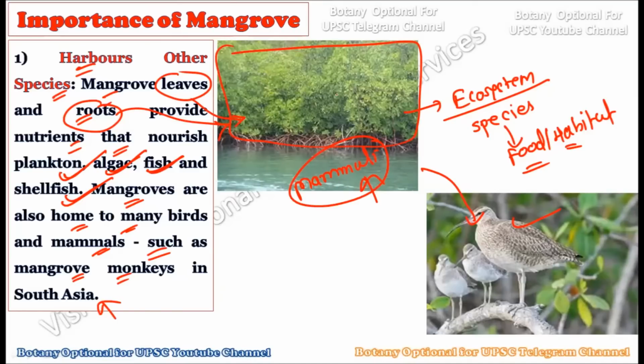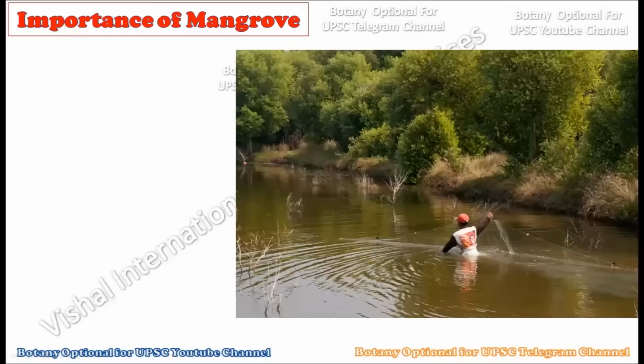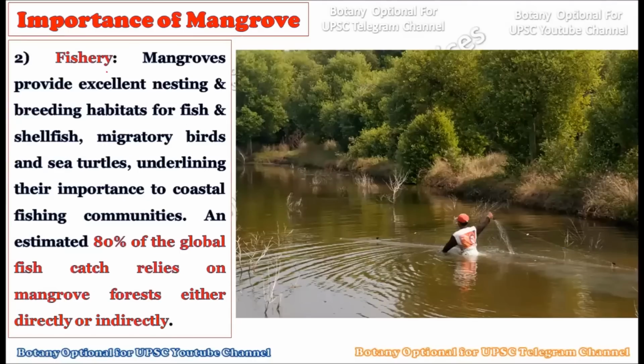Okay, so here you can understand the very first importance of the mangrove forest is that it harbors many different kinds of species, whether it's fish, birds, or mammals. All of these are typically taking shelter and food material right from the mangrove forest. So you can consider this one of the most important importances of the mangrove forest.